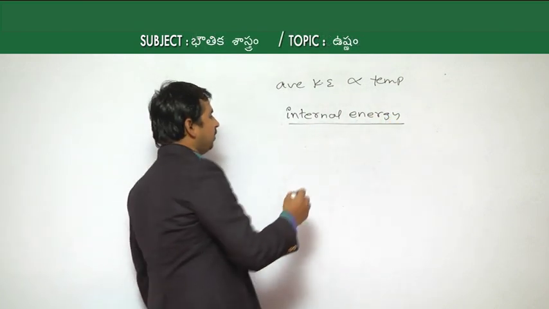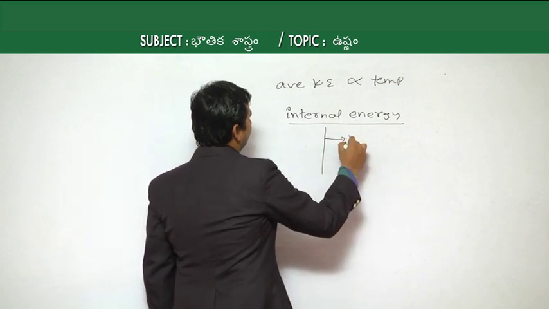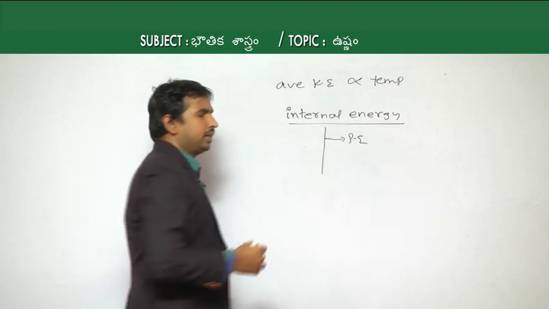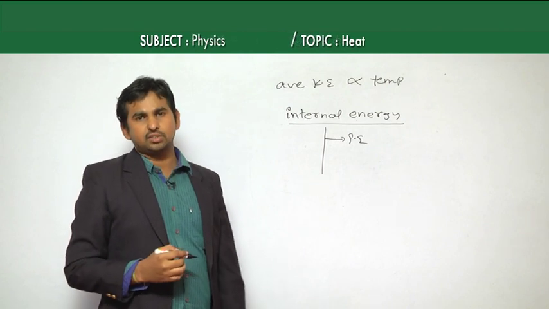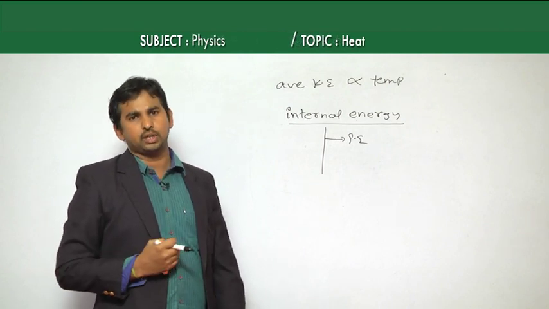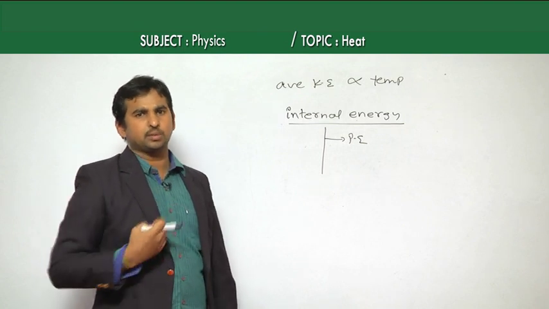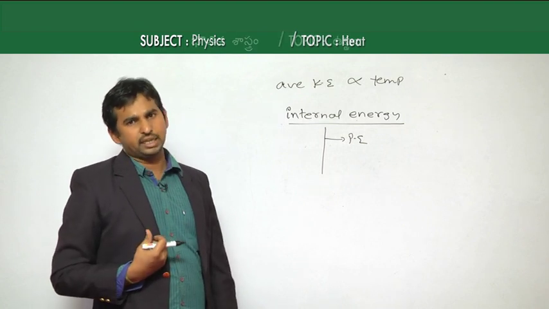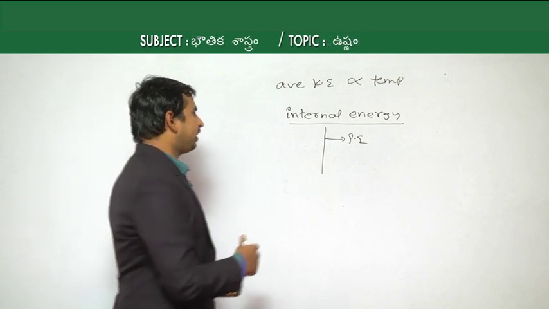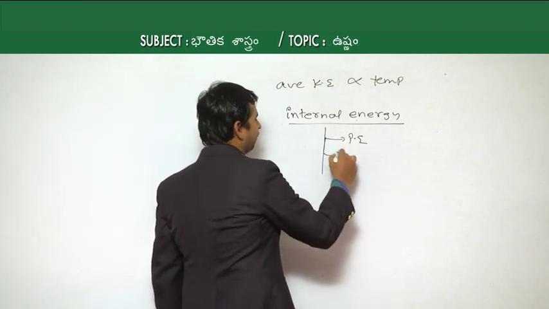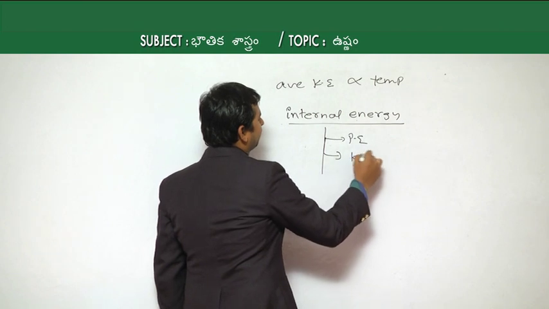For example, potential energy is also internal energy, because potential energy is nothing but the energy possessed due to the arrangement and positions of molecules inside that substance. And in that internal energy, kinetic energy is also present.